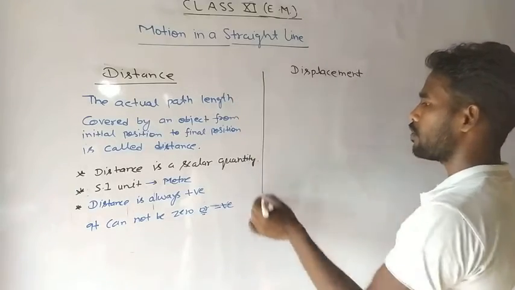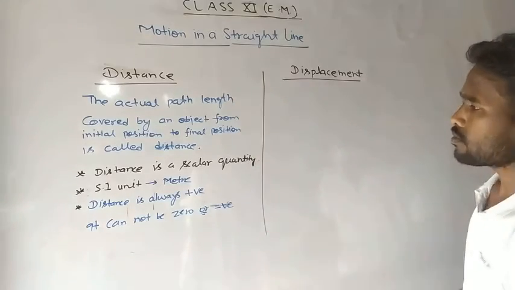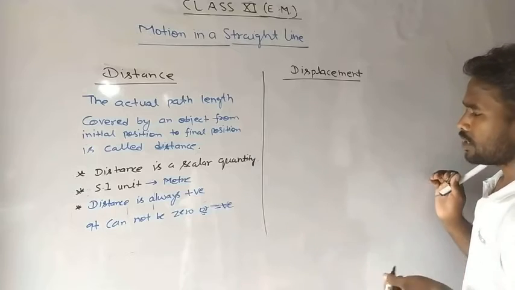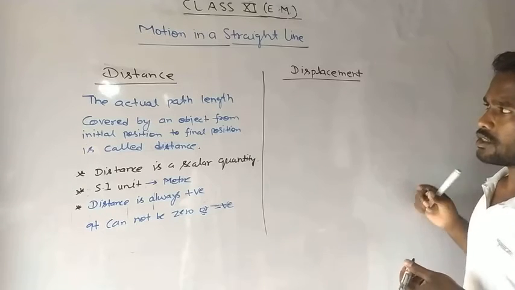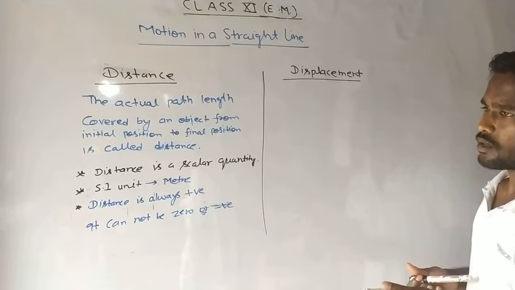Now we come to the point displacement. What is displacement? Student, we can say that change in position vector.